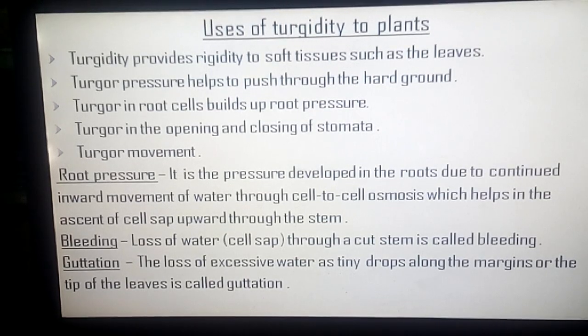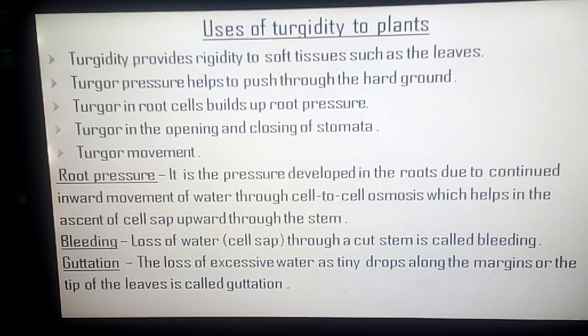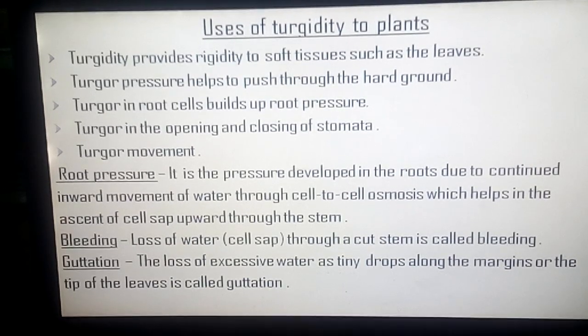Now, third point. Turgor in root cells builds up root pressure. If you cut a well-watered pot plant a few centimeters above the soil and immediately fix a glass tubing to it by means of a rubber connection, water will start coming out of the cut stem and rise up in the glass tubing. This rising water can raise the mercury filled in a connected manometer, and this upward flow of water is due to heavy pressure from the roots, which is called root pressure.